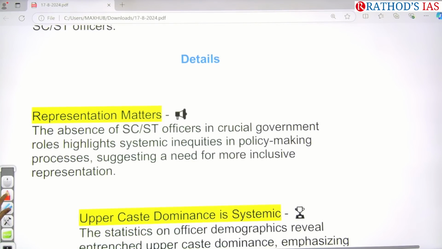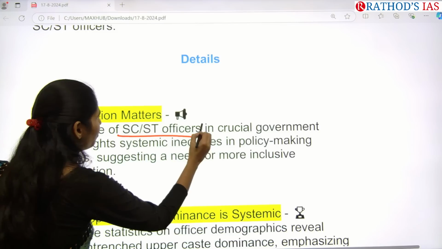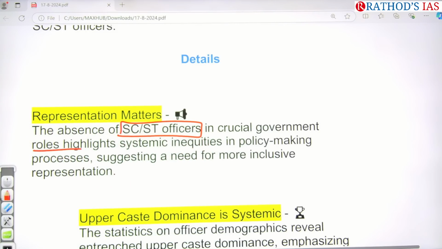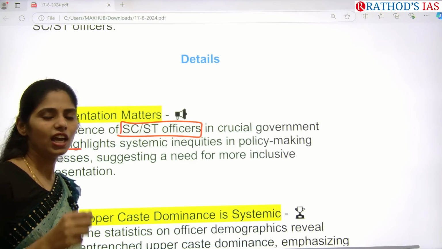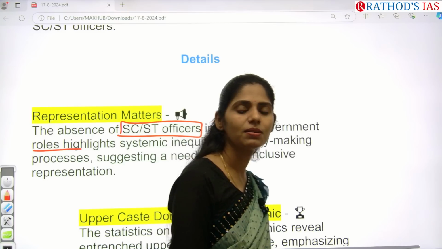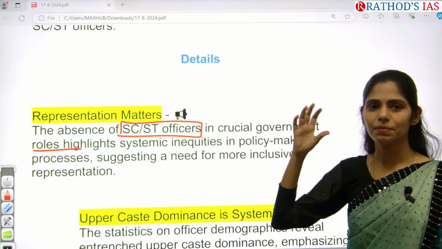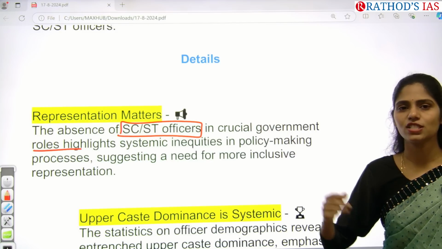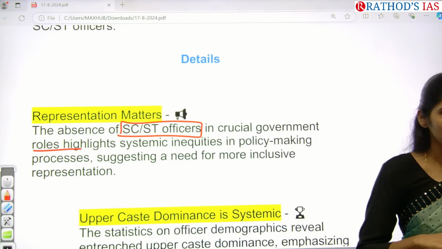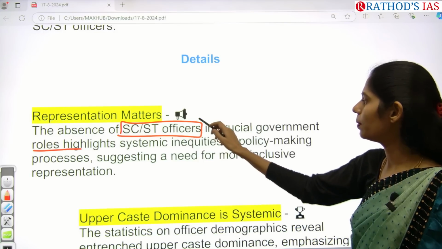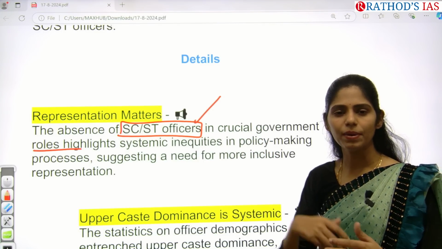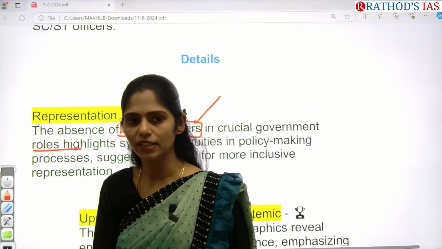Okay, actually there is absence of SC or ST officers in crucial government roles, which highlights that systemic inequities are there in our policy making system. If we want to make our governance system inclusive, we have to include these people also, but there is very little representation of SC and ST officers in our governance. Because there is no adequate representation, what happens? Those people's problems will not be heard, right?